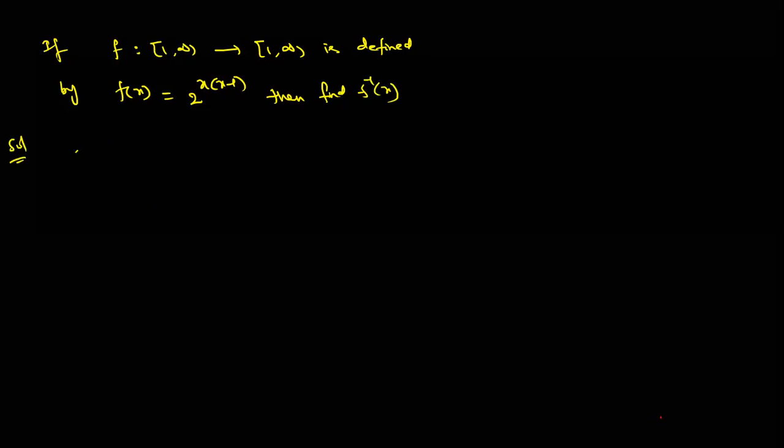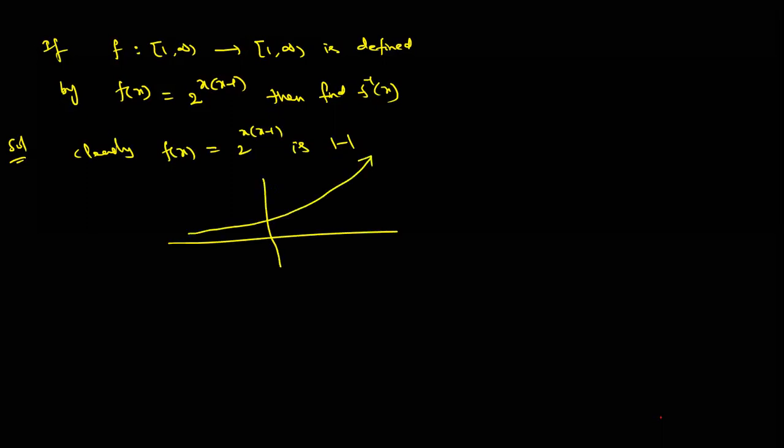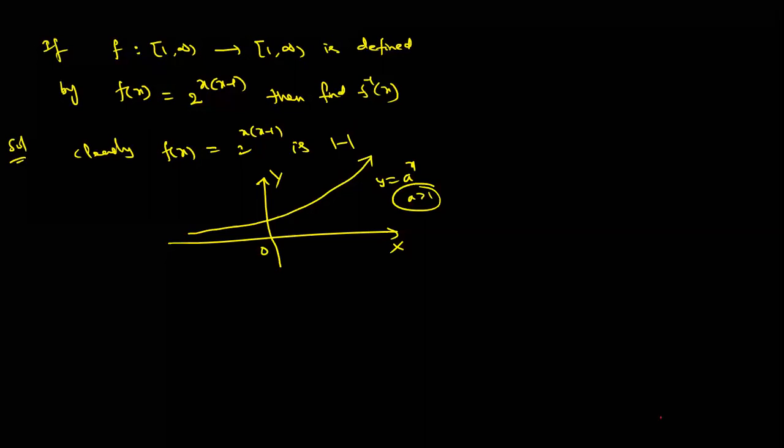So clearly, f of x is equal to 2 power x into (x minus 1) is one-one. Why? Rough diagram, just simple. The graph is approximately like this. y is equal to a power x, where a is greater than 1, here base is 2. So strictly increasing. Last time I told you, if the function is strictly increasing, then the function is one-one. You want to verify actually, obviously inverse is existing. Onto also, take f of x equal to y, like that procedure.